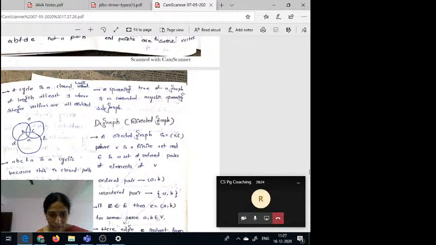If the endpoints are the same and internal vertices are repeated, then a cycle is formed, but that is not a closed path, because here B is an internal vertex and that internal vertex is repeated.